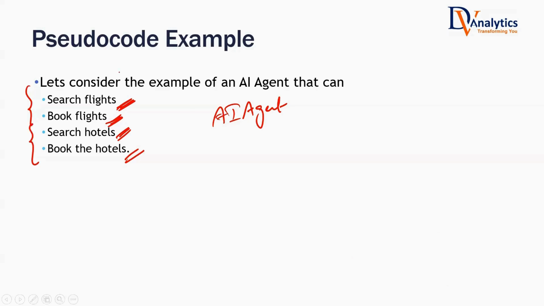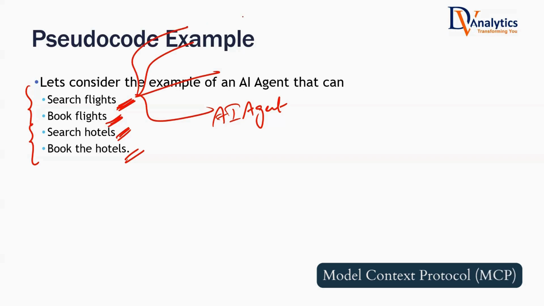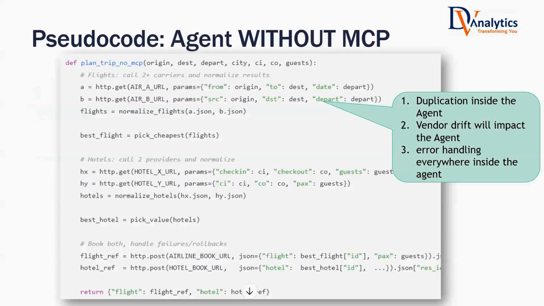Now, if you're not using MCP, how will the process be? When you are searching for flights, there are 4, 5, or maybe 10 different flight operators. They may have different APIs, so you may have to use 10 tools. Let me show you one example. Imagine you have 2 different operators. This is one operator, this is another operator. They have different API formats. The first operator gives the format as from, to, and then date. The second operator has a format of source, destination, and then departure or something like that.